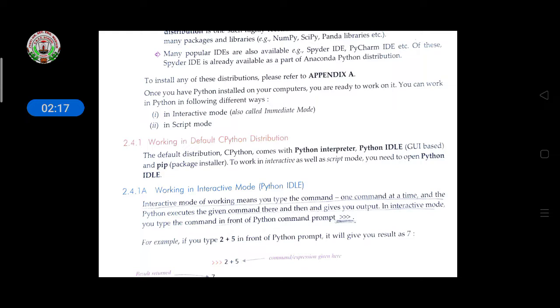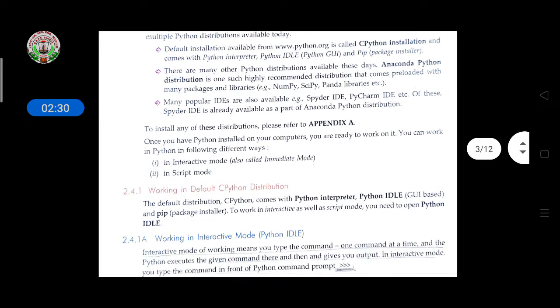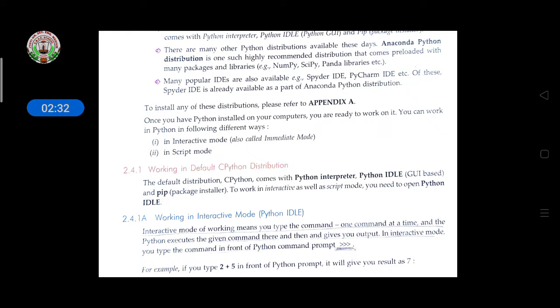Then many popular IDEs are also available. IDE means an editor, which is GUI based. So Spyder IDE, PyCharm IDE, etc. Of these, Spyder IDE is already available as a part of the Anaconda Python distribution. So if you install the Anaconda Python distribution, you will get the Spyder IDE. In that editor, you write the program and get the output in the same window.